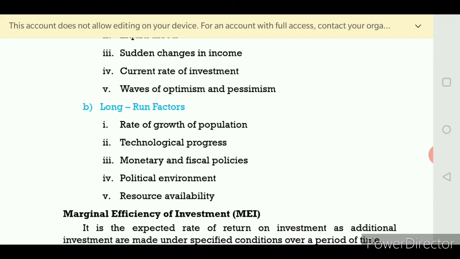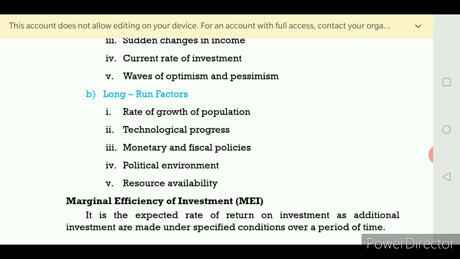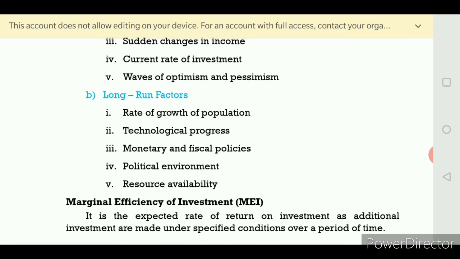So under monetary terms, they follow a cheap money policy. We have two policies, one is dear money policy and the other is cheap money policy. Under dear money, the rate of interest will be too high. Cheap money policy means the rate of interest will be low.